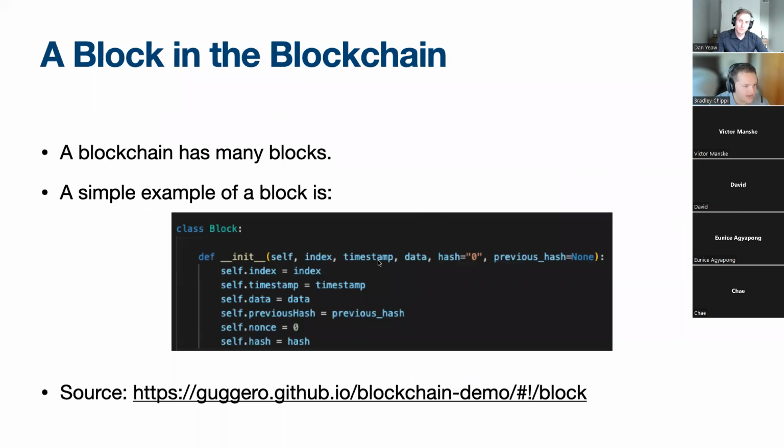Basically a block has an index, or the block number, whatever you want to call it, and then the timestamp, which is the creation of that block, the data inside of it, so transactional data or whatever, the hash of that block, and then the previous hash. Because it's a blockchain and we want to be able to iterate through each block, and that's how we do it. We have the reference to the previous block, and that's how it chains together.